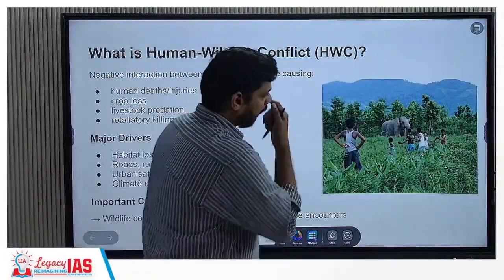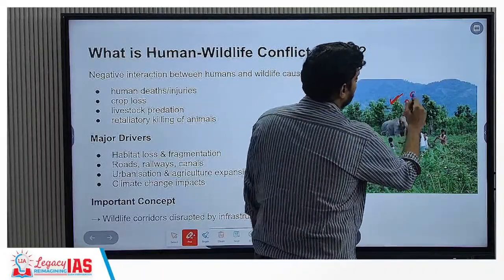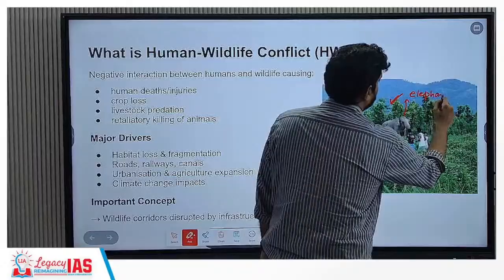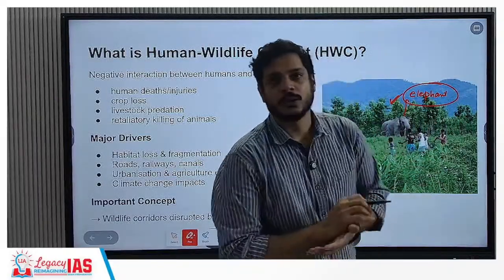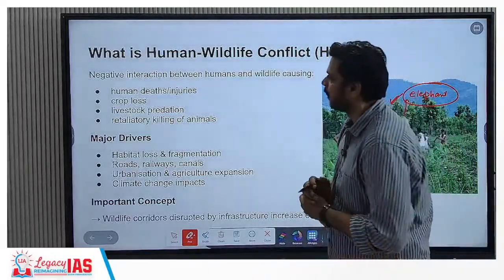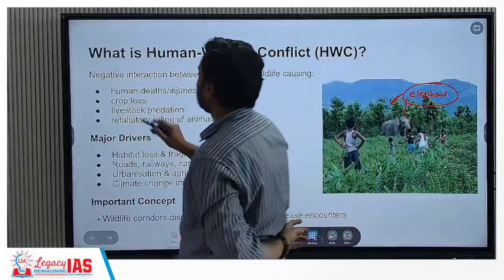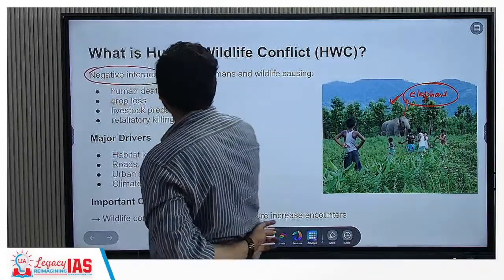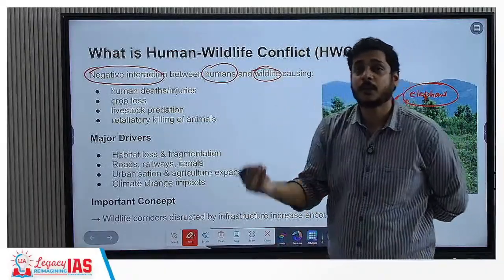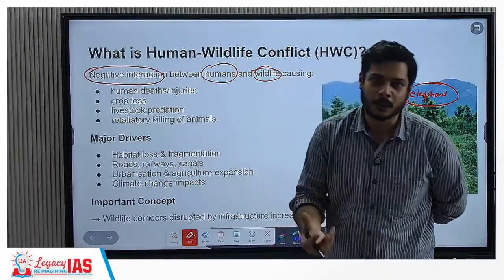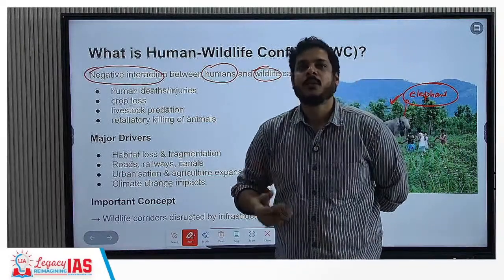Here again you can see how the elephant has come into the cropland, that means agricultural fields. They will come into the zones of human settlements. So what is human wildlife conflict? Let us answer this first. It is a negative interaction between humans and wildlife. We are not talking about the positive interaction, which would mean human wildlife coexistence. This is a negative interaction, a zero-sum game in which one will kill the other.